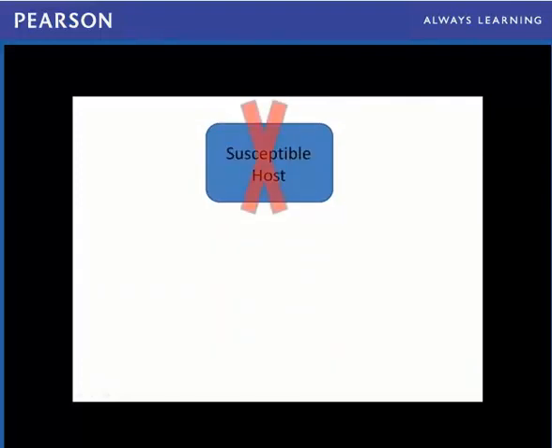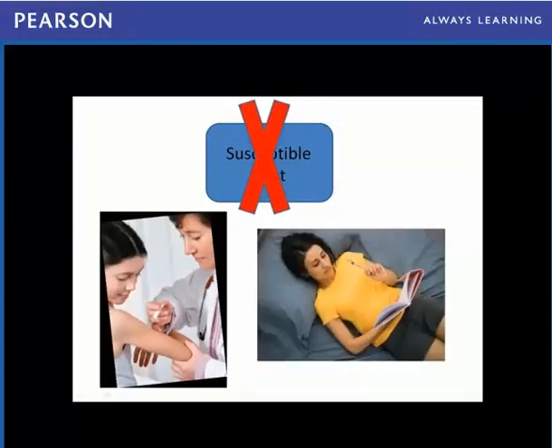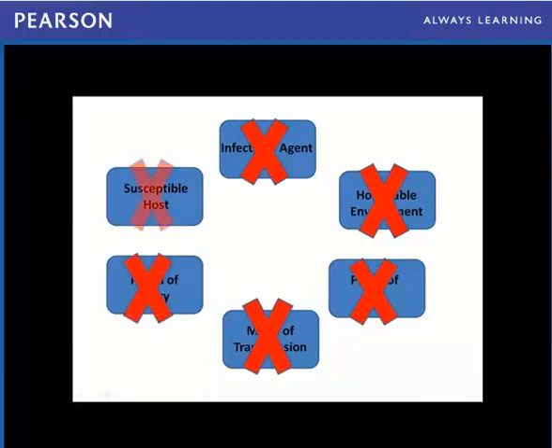Finally, we can avoid being susceptible hosts by getting vaccinations, improving our health status, treating underlying diseases, getting proper rest and exercise, and good nutrition. The chain of infection is strong, but we can take steps to cut down on the number of infections we experience in our lives.